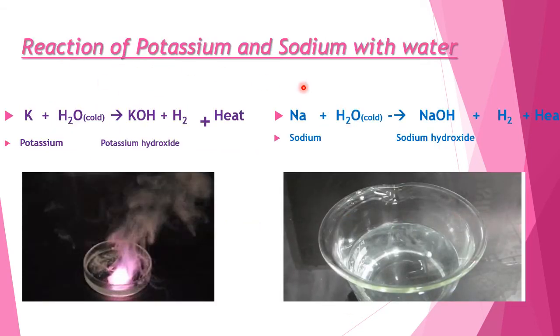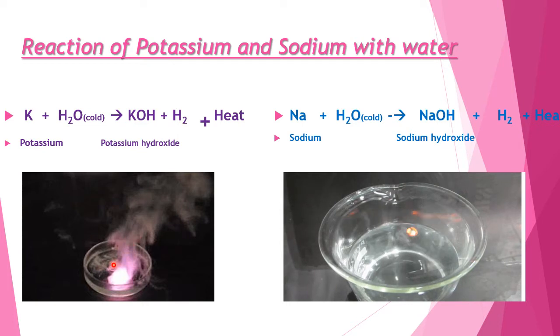Reaction of potassium and sodium with water. Children, the two highly reactive metals, potassium and sodium, react with cold water to form potassium hydroxide and sodium hydroxide respectively. Along with this, they produce hydrogen gas and a large amount of heat. And because of this heat produced, the hydrogen gas formed here burns with flame.